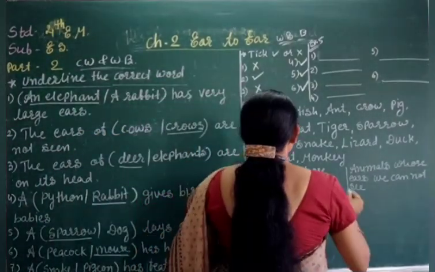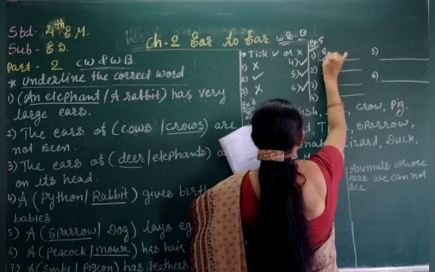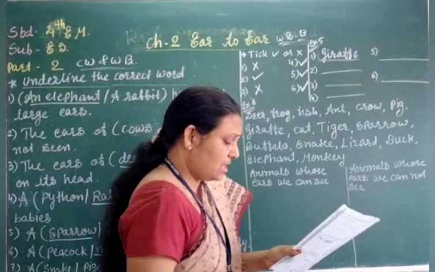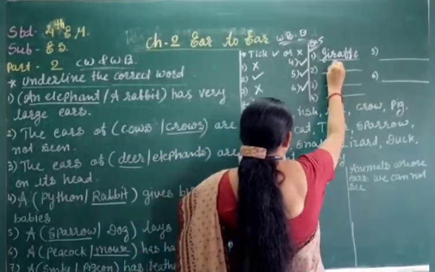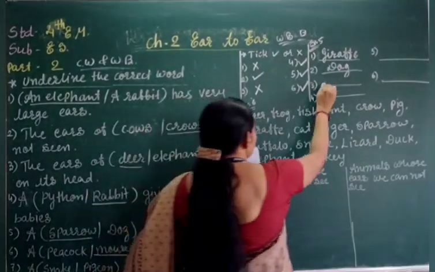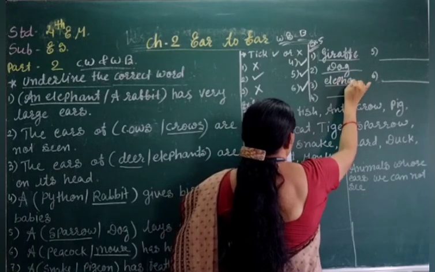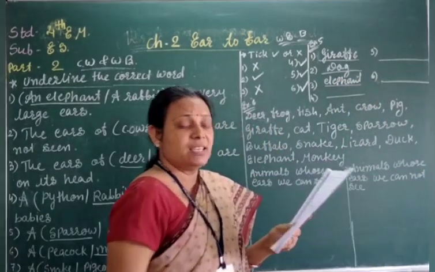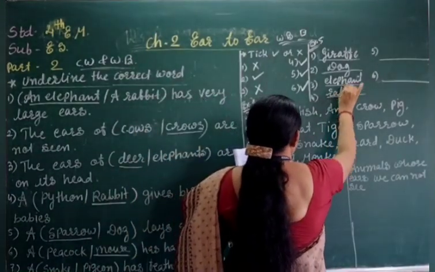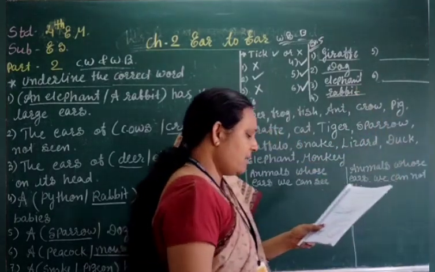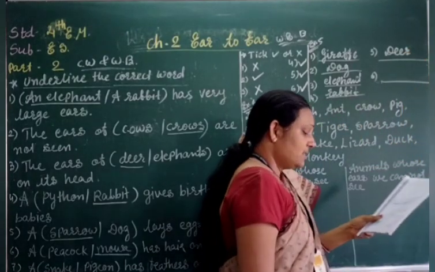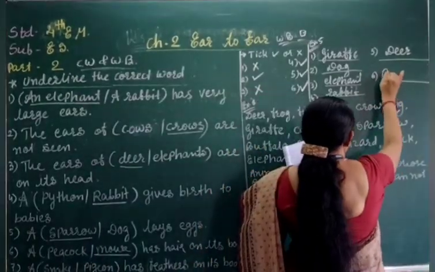Okay students. So firstly, rabbit has the giraffe's ears. Rabbit को किसके ear मिले हैं? Giraffe के. Mouse को मिले हैं dog के. Giraffe को मिले हैं elephant के. All the animals have the ears changed. Now dog has the rabbit's, right? Then buffalo has the deer's, and six number, deer has the buffalo's.